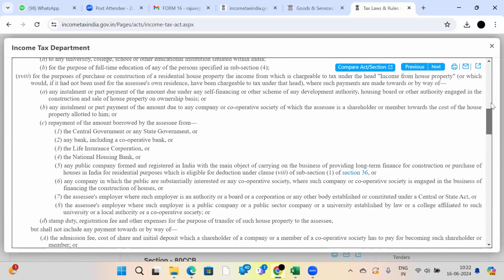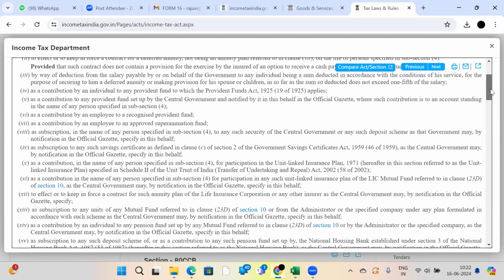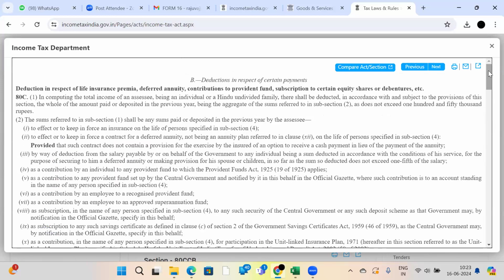Here you will get everything, an exhaustive list. Sometimes orally I may miss a point about whether a section will give a deduction of any amount or not.